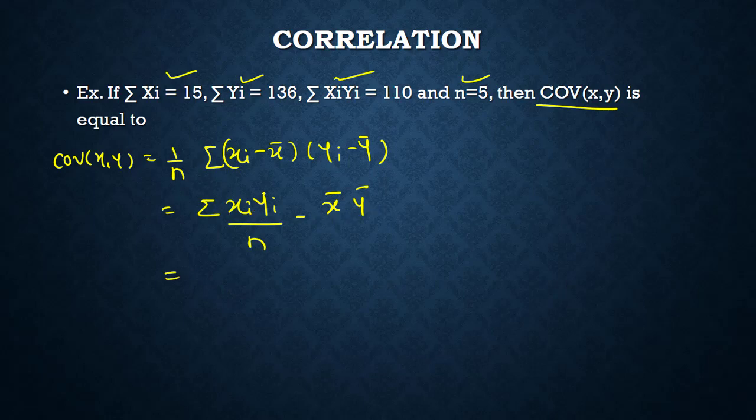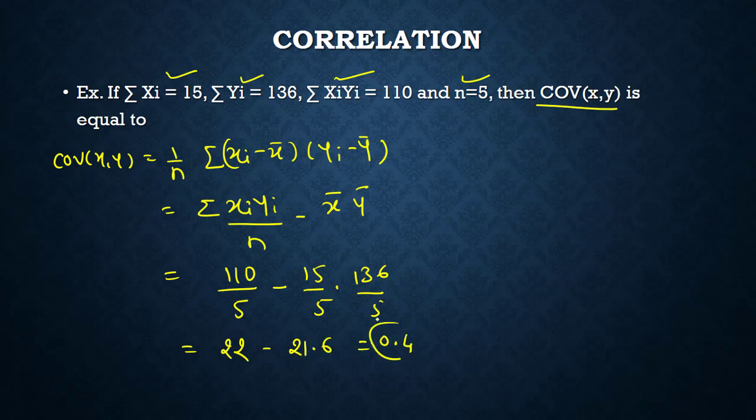So summation of xi yi is given as 110, and n is 5, minus x bar, which is 15 by n, into 136 by n. What is n? It is 5. So it is 5 and 5. If you do the calculations, you will get 22 minus 21.6, which is equal to 0.4. Okay, so the covariance of xy is nothing but 0.4. So please make a note of this second formula also.